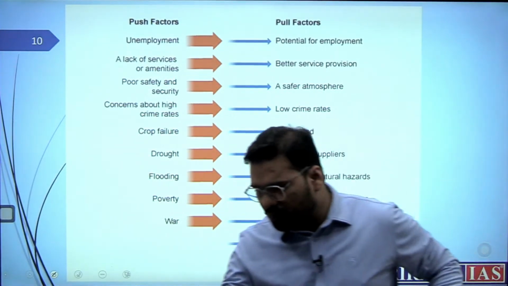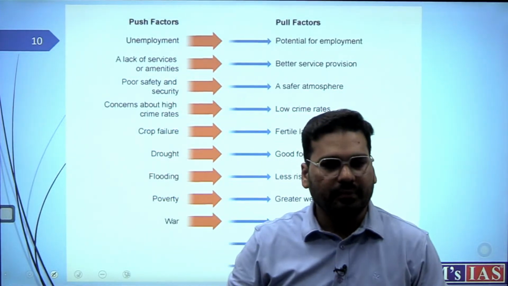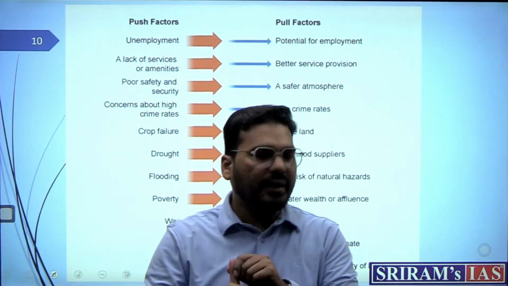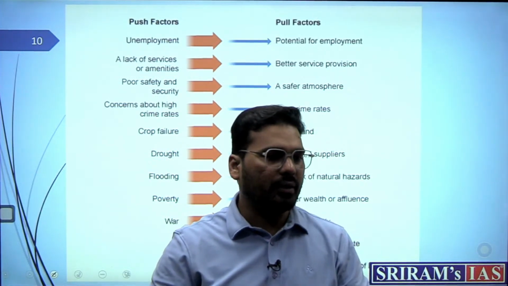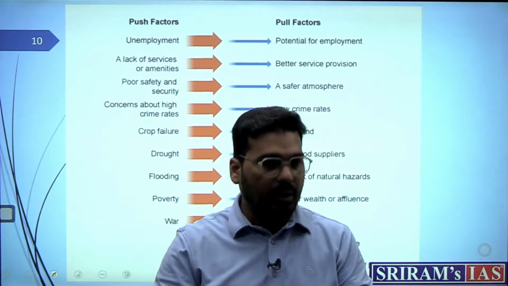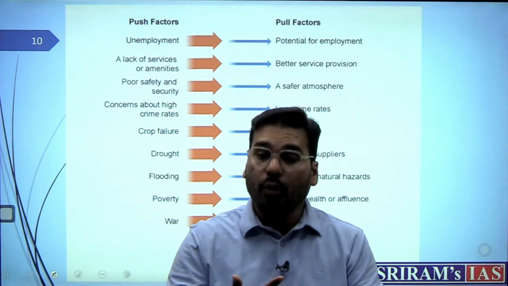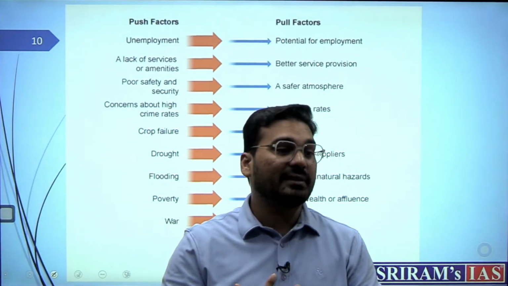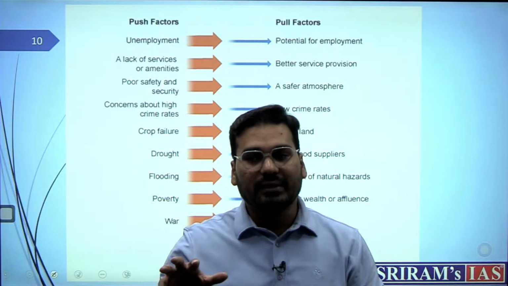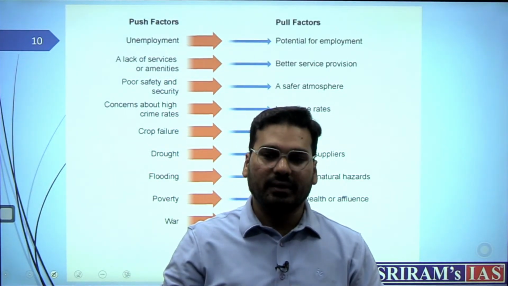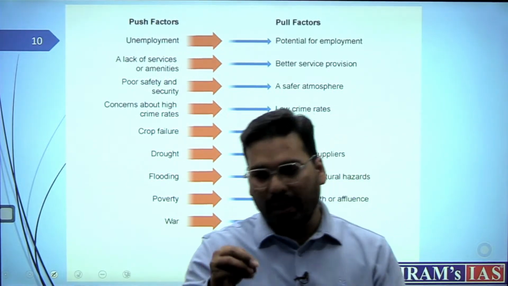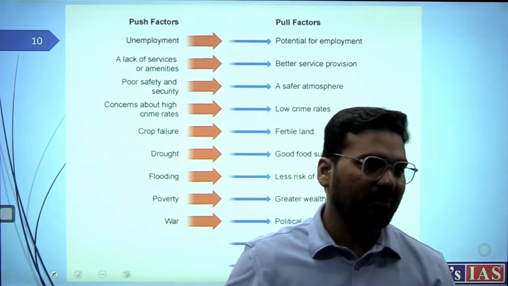Why does anybody want to go to a big city? Why? Employment is one thing, education, but in terms of economics: employment, income, entrepreneurship, business. Now for all of this, can you give examples? For example, you can say in Bengaluru there are a lot of MNCs.